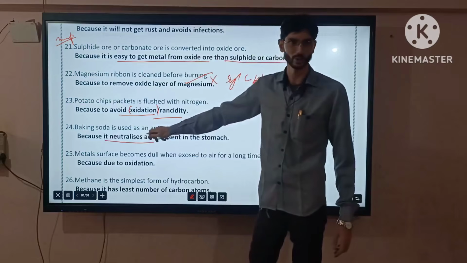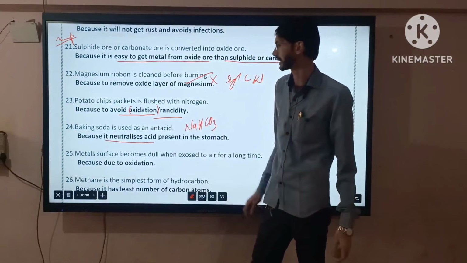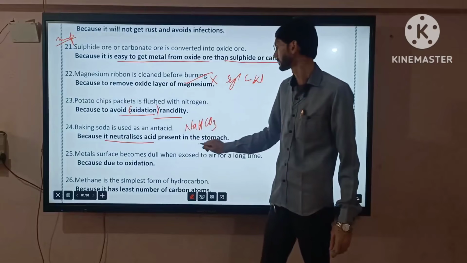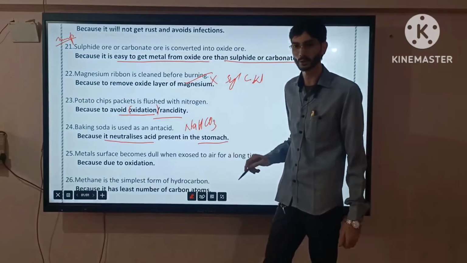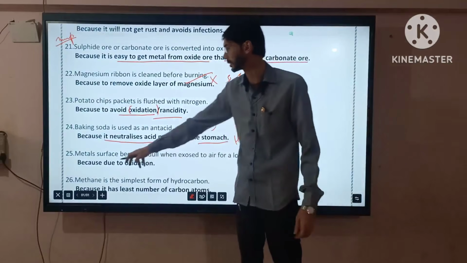This question also arose in the previous preparatory examination. Okay, because it neutralizes the acid present in the stomach. Which acid is present in the stomach then? Okay. So now let's move on to the next.